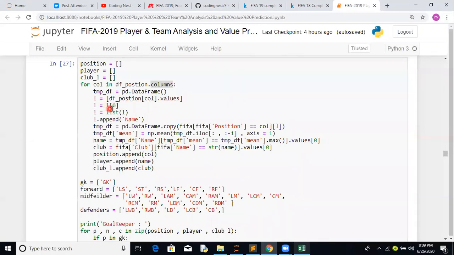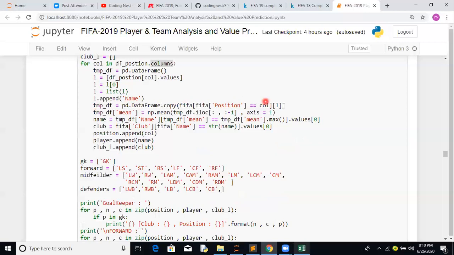We are only focusing on the top value. We are looking for the best player there, and this is how we are creating this. We are also appending the name to the list along with the best rated value, meaning the first value. This is how we relate a value with a particular position, and we also insert the mean value for each and every player, for each position.